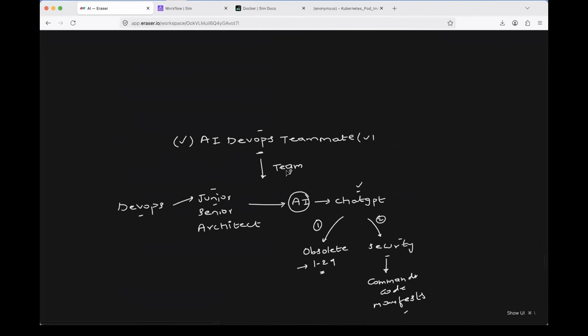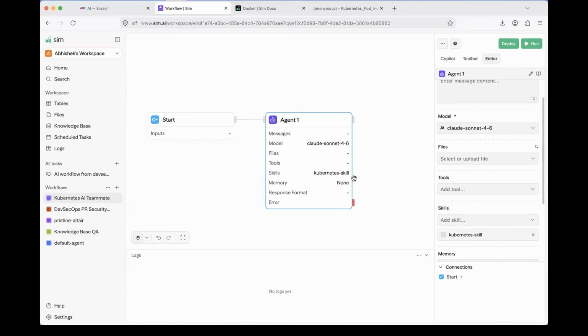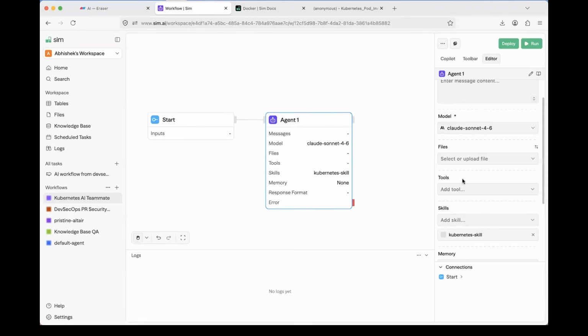We have granted it access to skills. What's next? MCP. How do you integrate MCP? Again, it's super simple. Just go to the tools section, add MCP server, and add an MCP server of your choice. There are thousands of MCP servers. Literally for every DevOps tool, an MCP server is available open source. You can search for awesome MCP servers and find the best one that works for you. I'll not complicate the concept. Okay, we will skip the MCP for now, but this is how you add it.